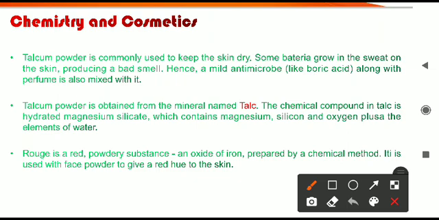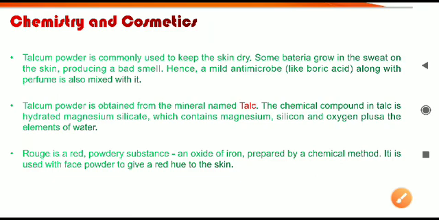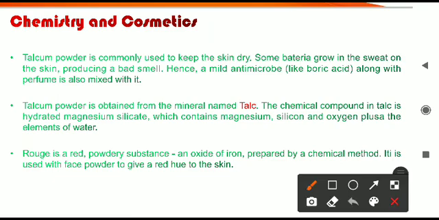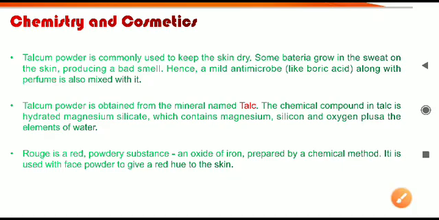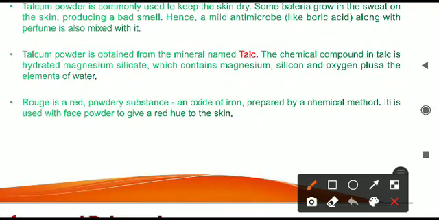So what can we use? We can use a mild antimicrobe, the same one we use in the creams also: boric acid. So boric acid is also present in the talcum powder. All these talcum powders have this antimicrobe. It will check the growth of the bacteria on the skin, and ultimately the bad smell due to the sweat will not come. That is why boric acid is present there. Also some perfume is mixed in. In different powders you may notice different types of fragrance, different smells. Just to give a good fragrance, perfume is mixed there.